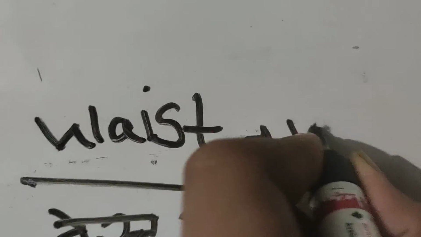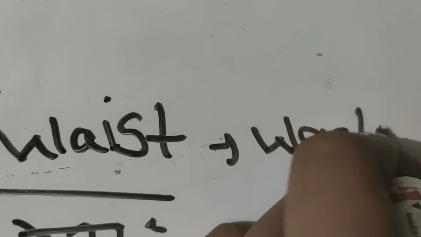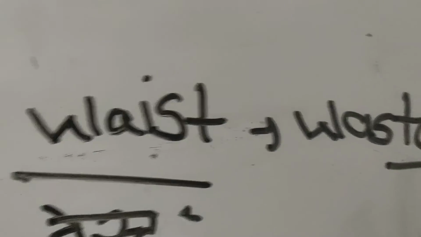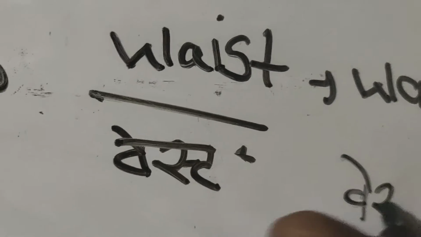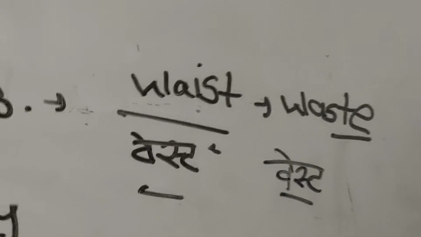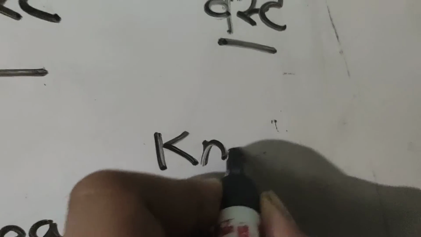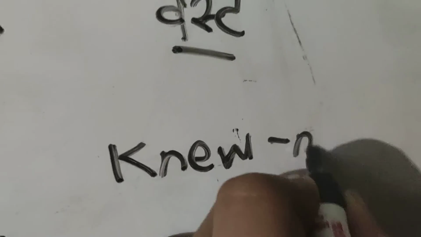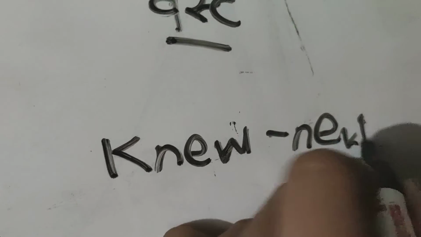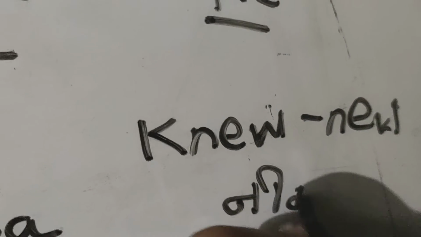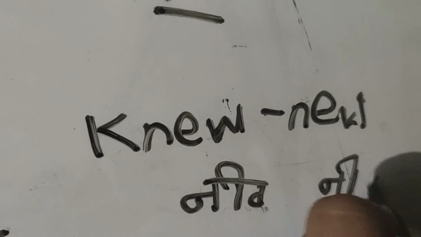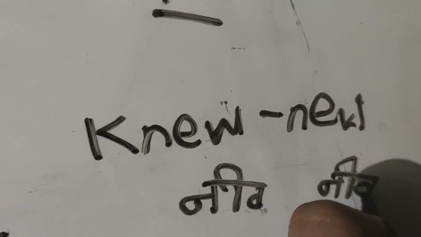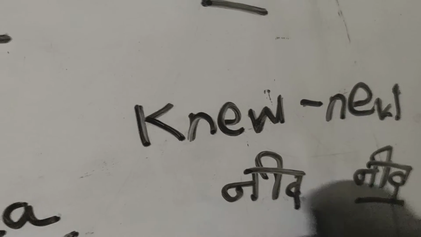So as we all know, WAST also means waste. So the homophone of waste is waste. They have the same pronunciation. Sorry, the meaning is different but they have the same pronunciation. Next example is new and new, which are homophones. They have different meanings but their pronunciation is the same.